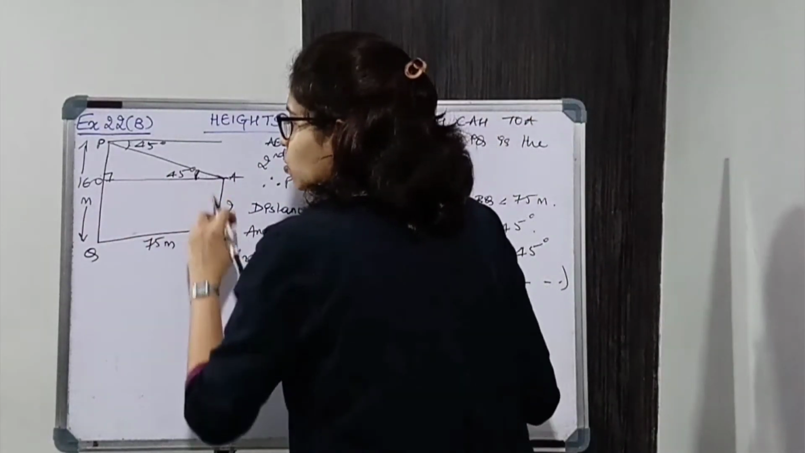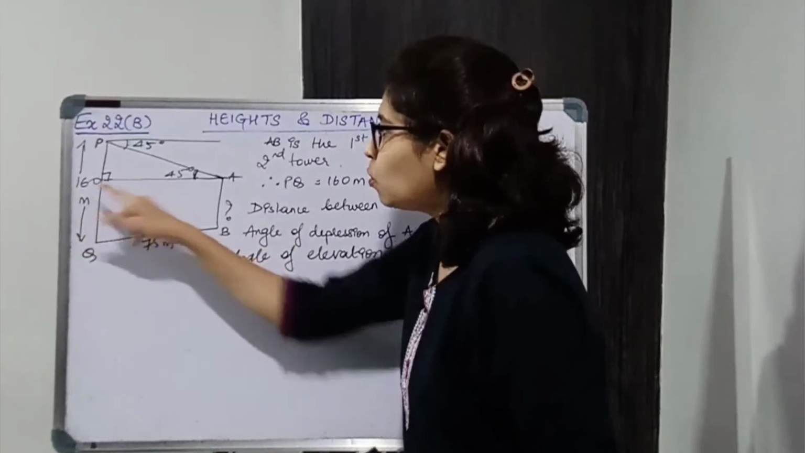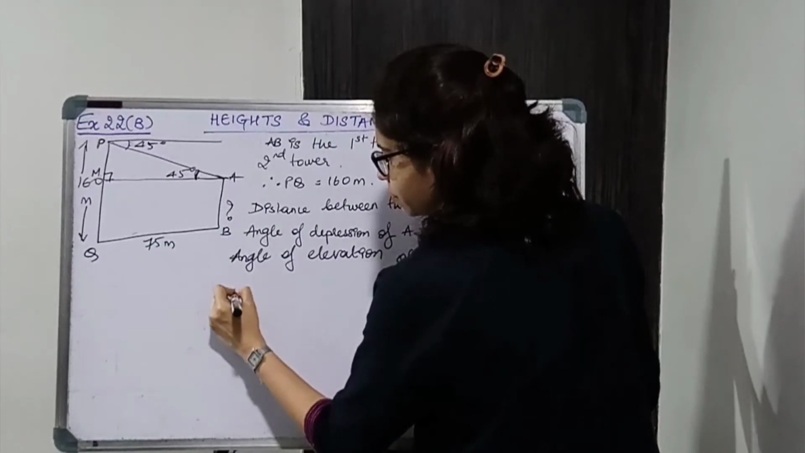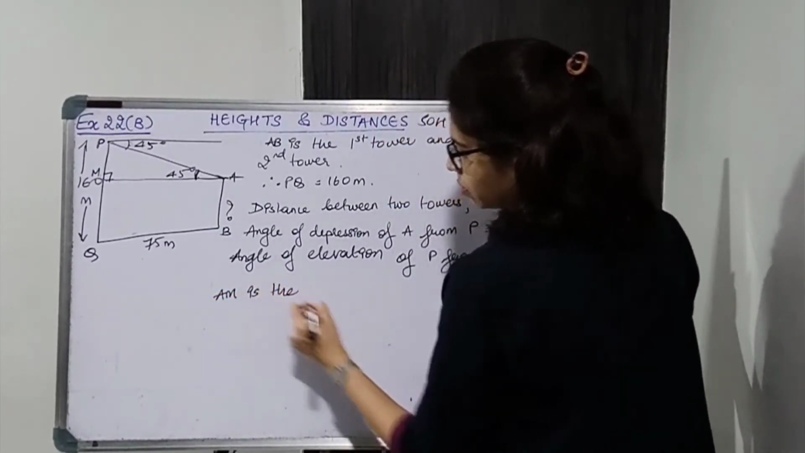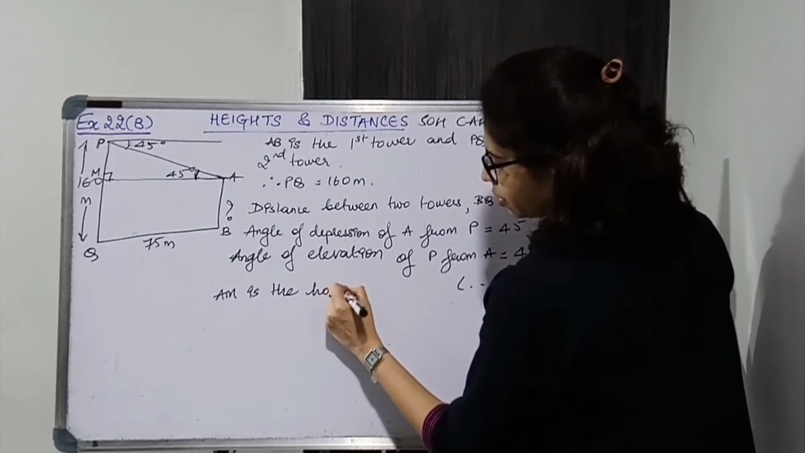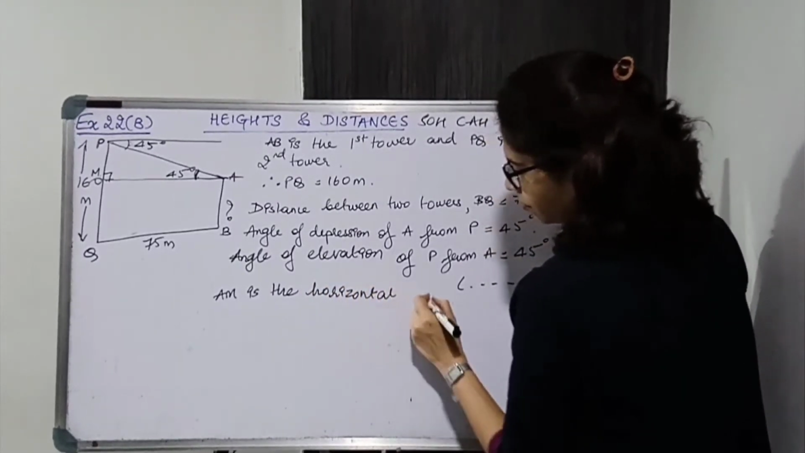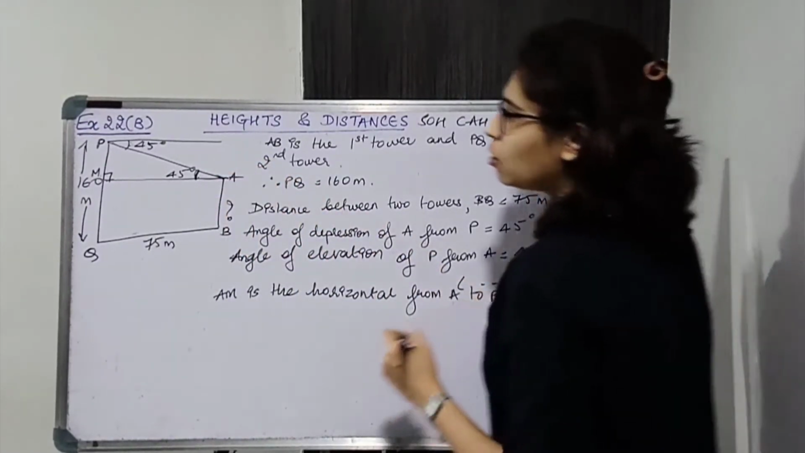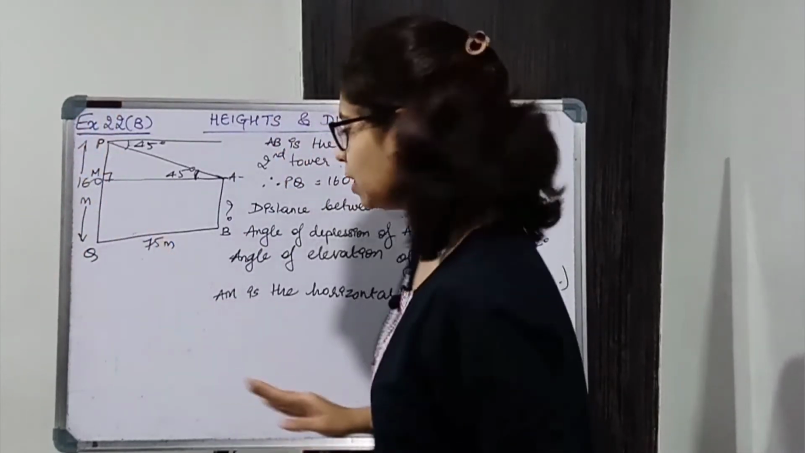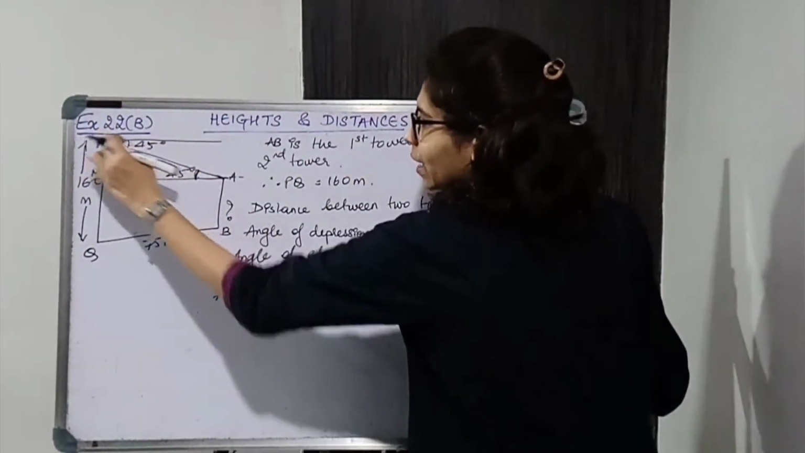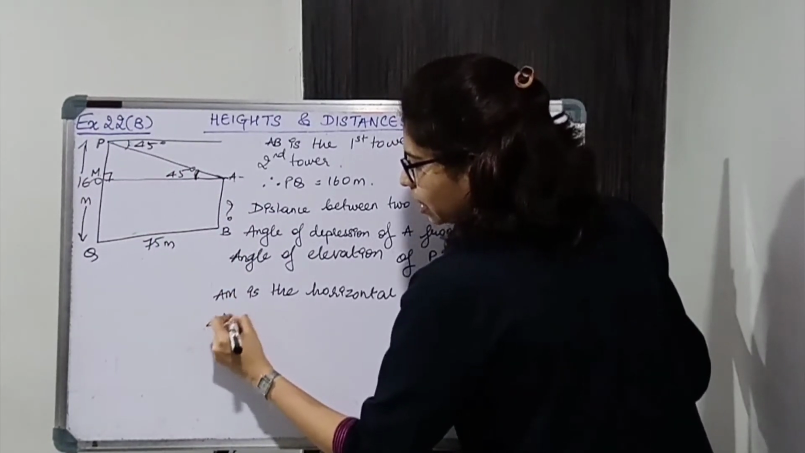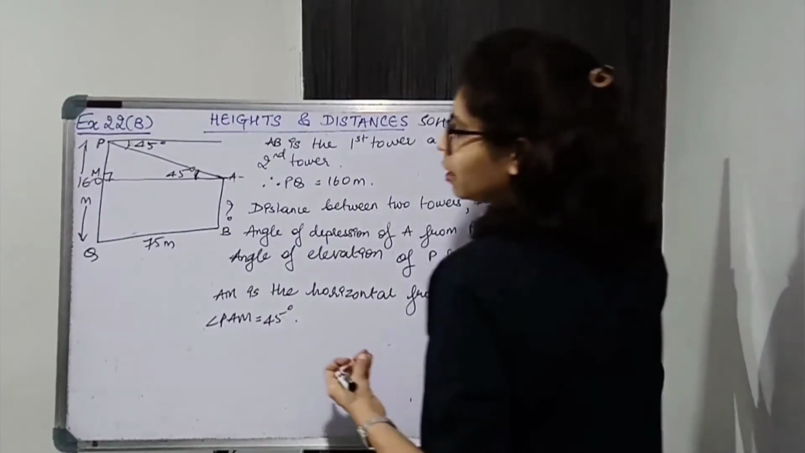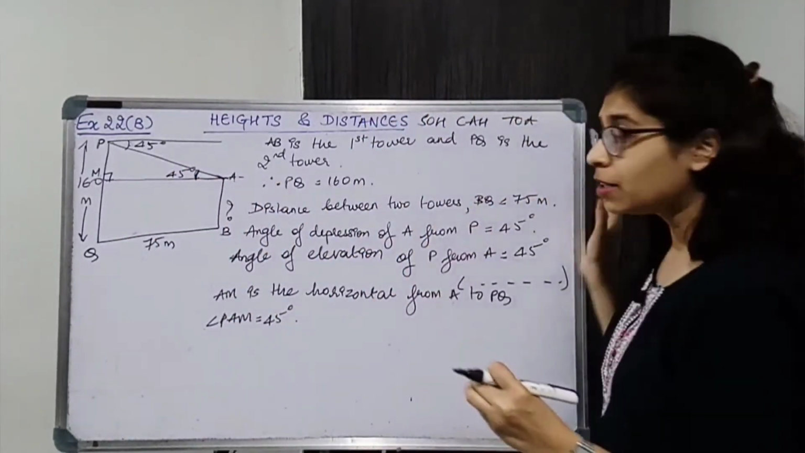Now for that we'll consider this quadrilateral A, B, Q and let this point be M. So just write down AM is the horizontal from A to PQ. You are drawing a horizontal from A to PQ. ठीक है. So angle PAM, just write down angle PAM is equal to 45 degrees. That is the angle of elevation. Now this information is required, please write this down.